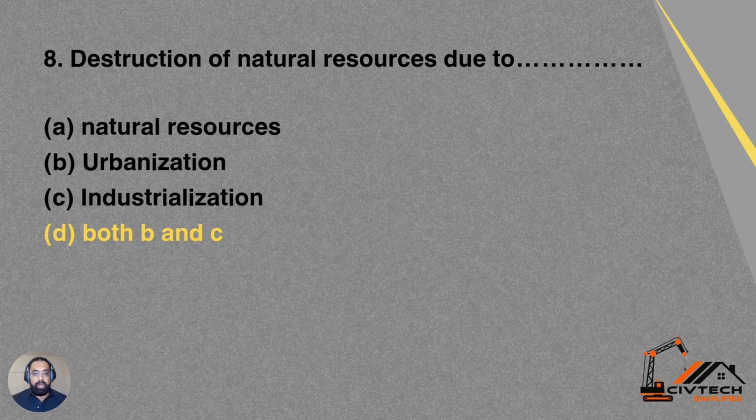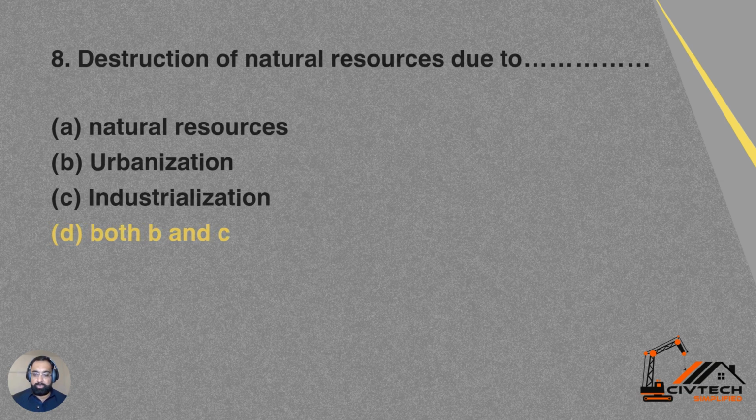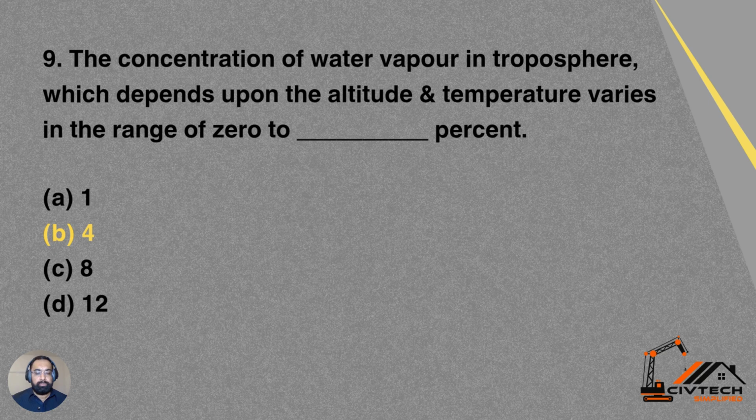Question 8. Destruction of natural resources is due to dash. Option A, natural resources. Option B, urbanization. Option C, industrialization. Option D, both B and C. So how are the natural resources going to be destructed? It is due to urbanization and industrialization. So both B and C are the correct answers for this question.